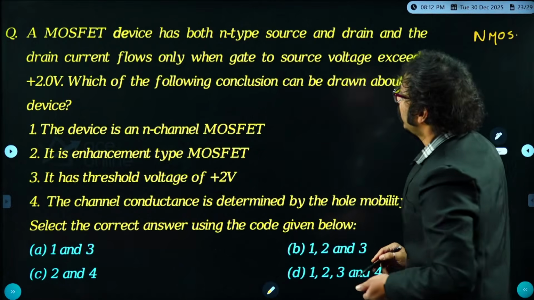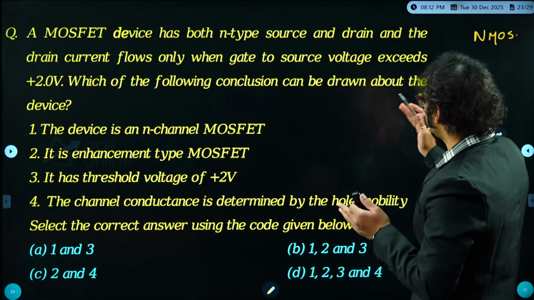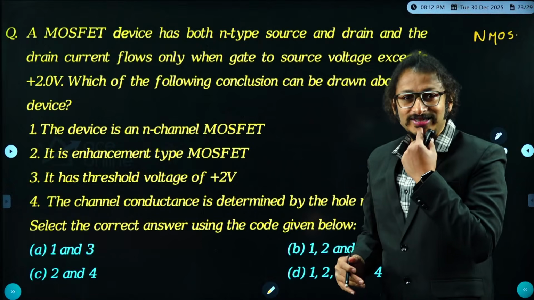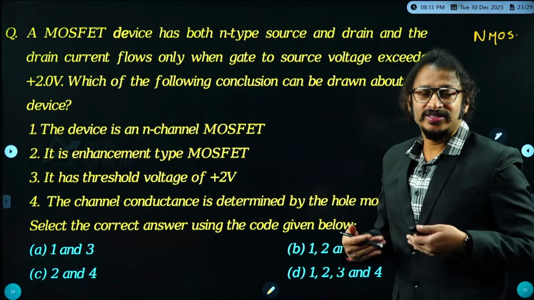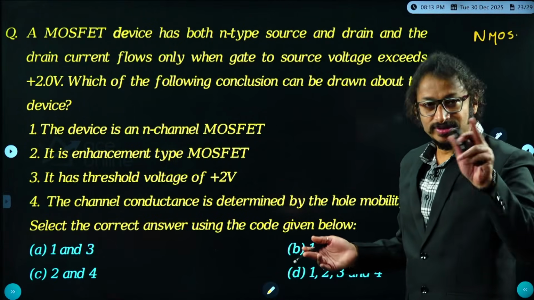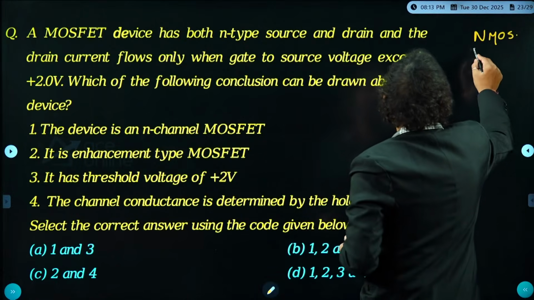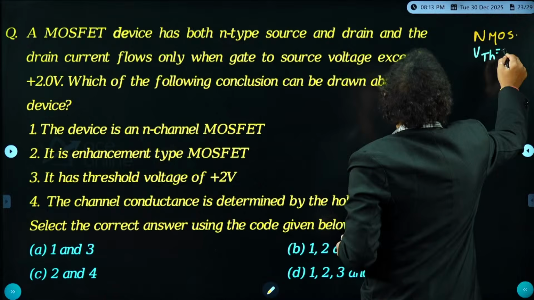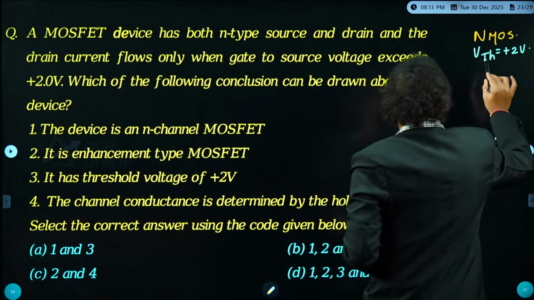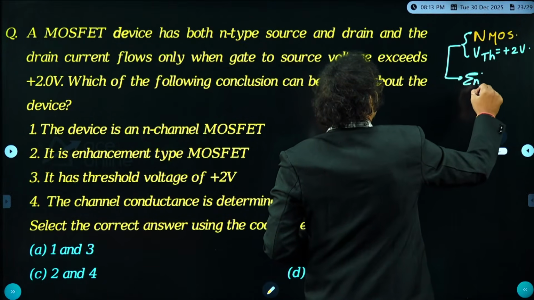And the drain current flows only when the gate to source voltage exceeds 2 volt. That means it is the threshold voltage. You're right, because whenever VGS is greater than threshold voltage, only then does current exist. VGS less than threshold voltage, no current exists. That too, the threshold voltage is positive. Surely it is NMOS. Therefore, the threshold voltage is plus 2 volt. Whenever threshold voltage is there, for NMOS, a positive threshold voltage indicates it is enhancement.